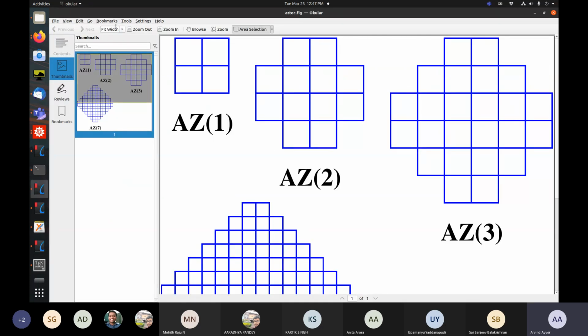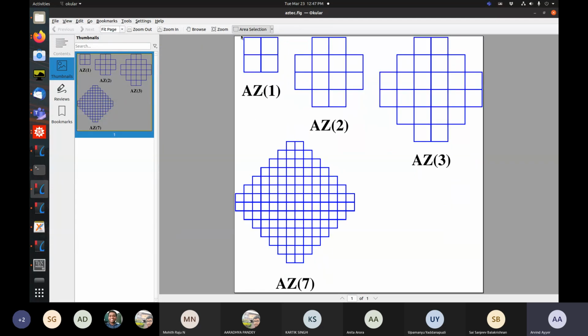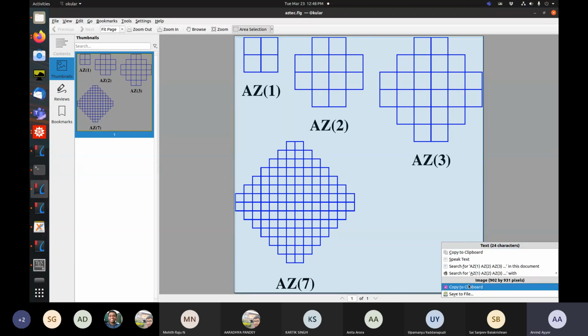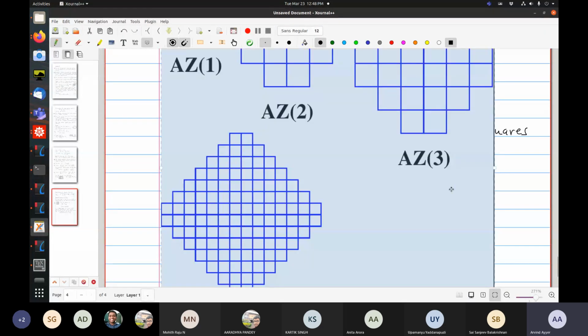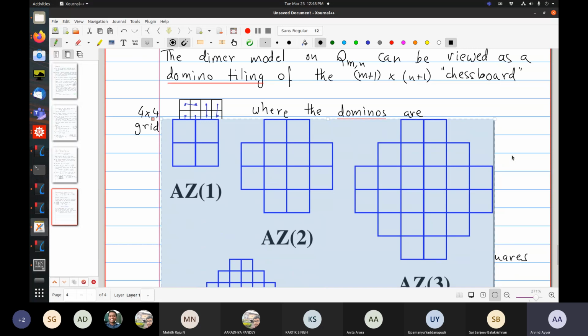So here is what they look like. Let me copy paste this. Even these figures I've shamelessly copied from Richard Stanley's notes.